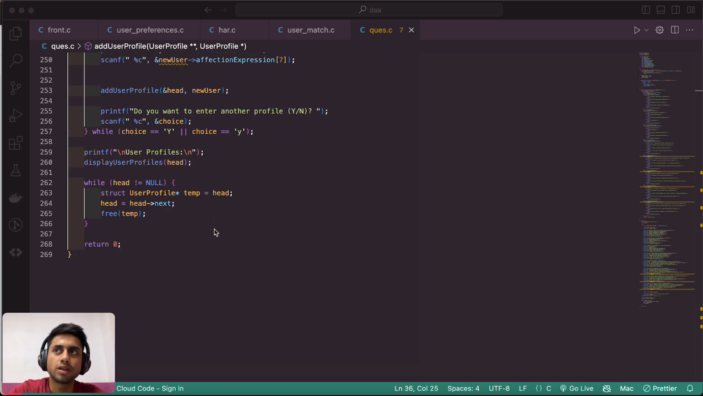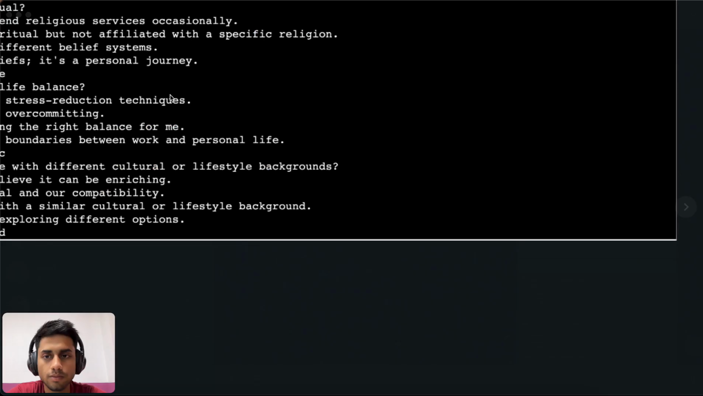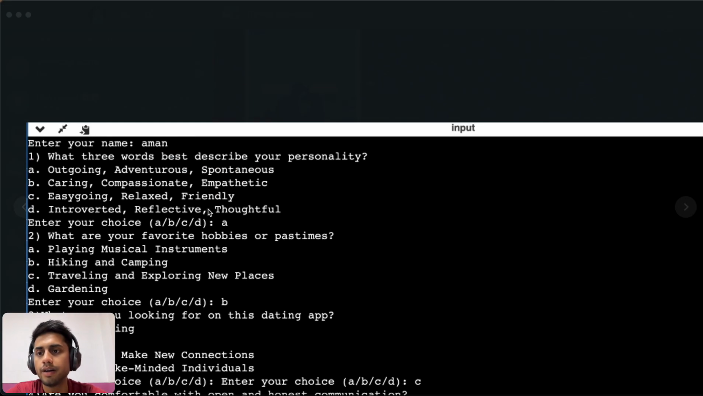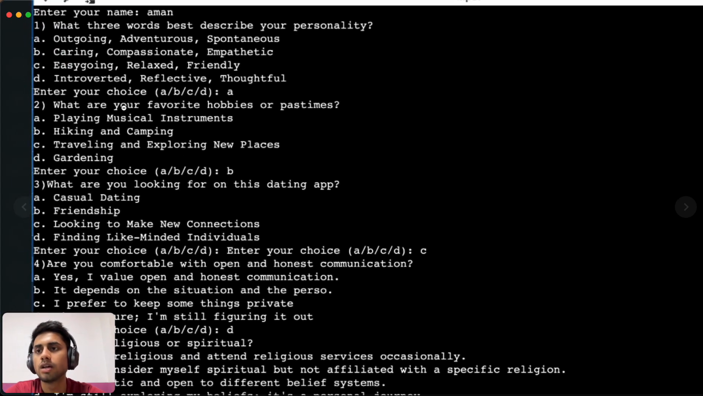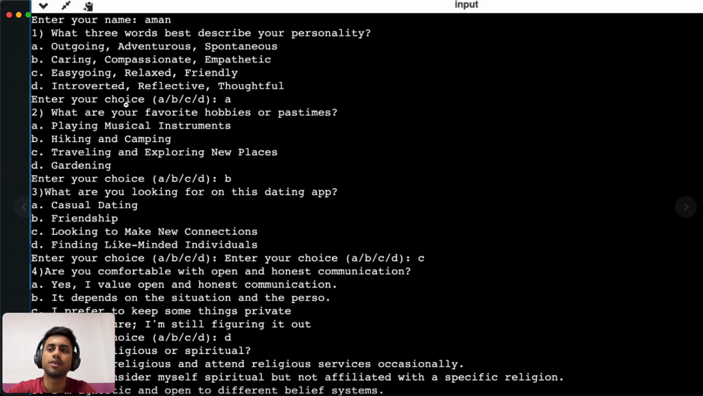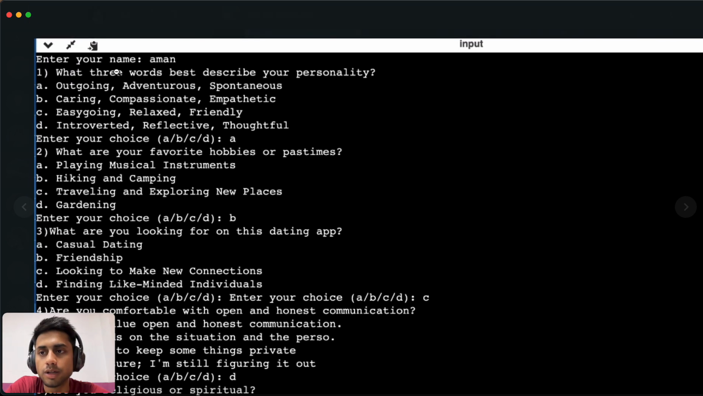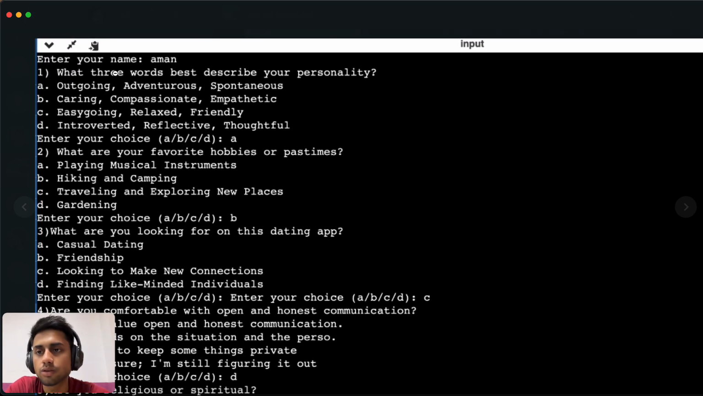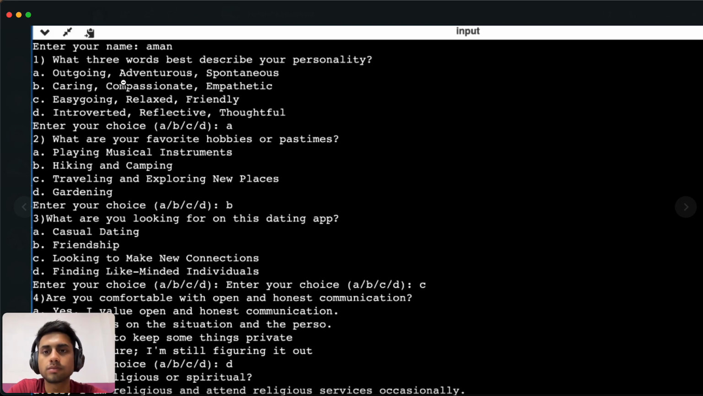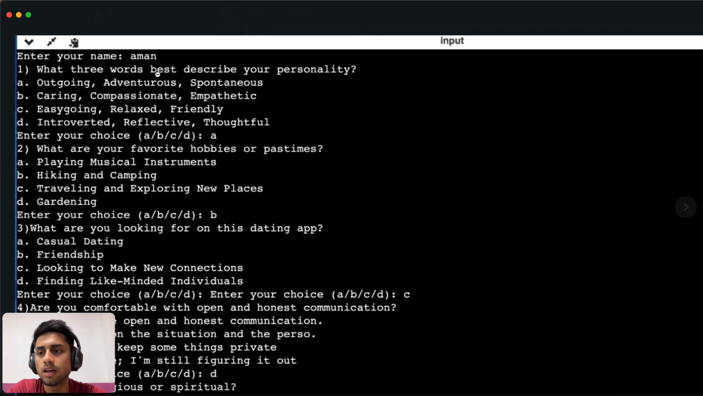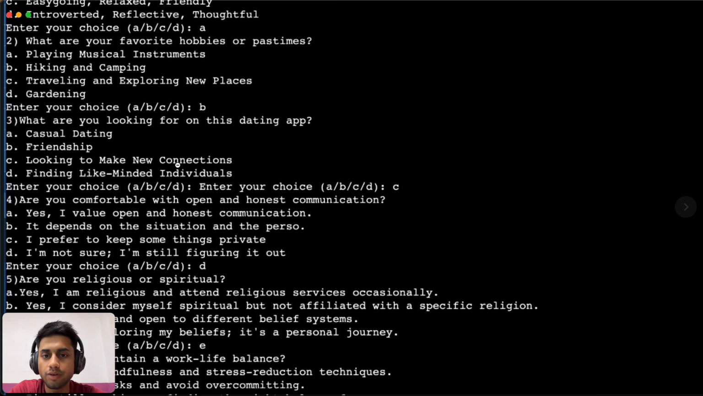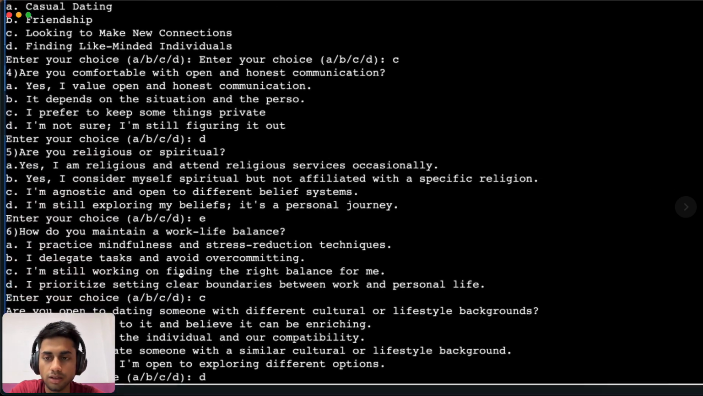After you press N, it shows the stored data of the user and shows you the personality of the user. And here is the output of this one. As I said, it will ask you to enter your name. If I enter Aman as my name, it goes on to ask you questions like the personality test, and then the WLF test.